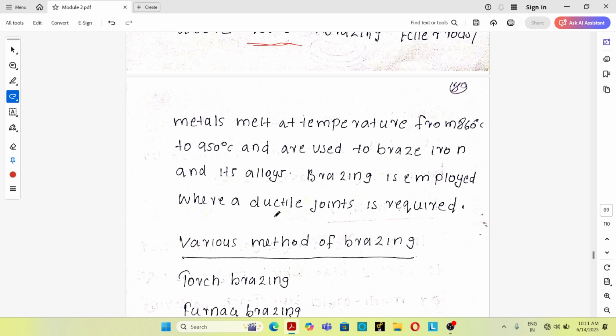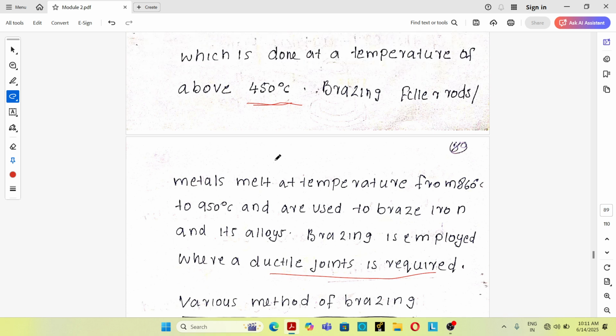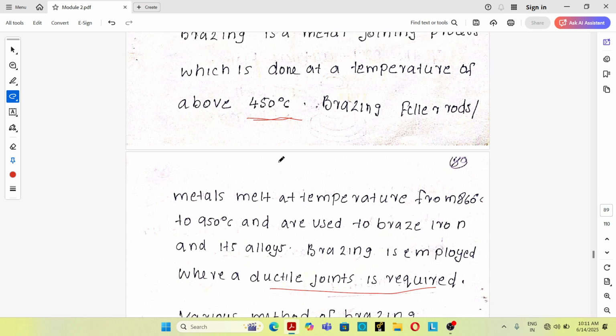Brazing is employed where a ductile joint is required. So these are the important points regarding brazing. The filler material melts above 450 degrees Celsius, that means between 860 and 950 degrees Celsius, and brazing processes are commonly used for producing ductile joints.